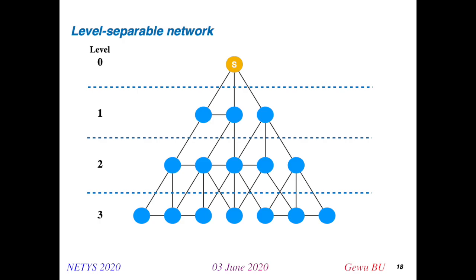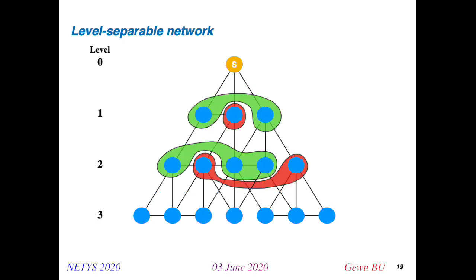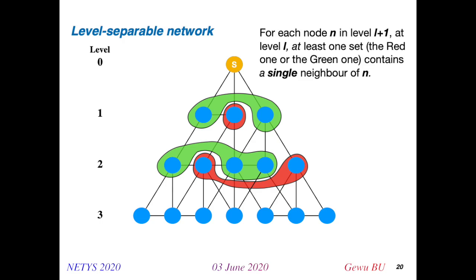The given network topology is a level separable network if, except for the first level and the last level, the nodes in each of the other levels can be separated into 2 different sides, like here, the green one and the red one. And also, for each node n in level L plus 1, at level L, at least one set, the red one or the green one, contains a single neighbor of n. Then we say this network is a level separable network.